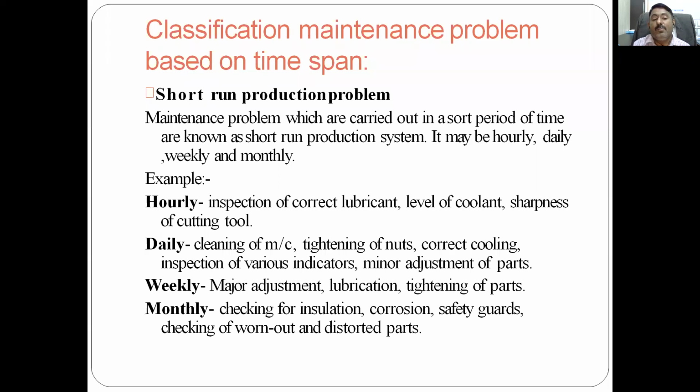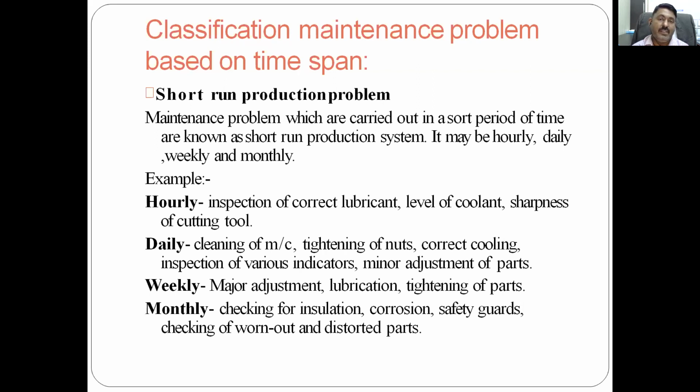Then daily: cleaning of machine, tightening of nuts, correct cooling, inspection of various indicators, major minor adjustment of parts. So here, cleaning of machine: daily after your shift, for example 8 hours, clean the machine, remove whatever scrap or waste is there, and make the machine available for the next shift. Tightening of whatever nuts and bolts or other parts required to be checked on a daily basis. Then correct cooling: whether the cooling system is as per the requirement.